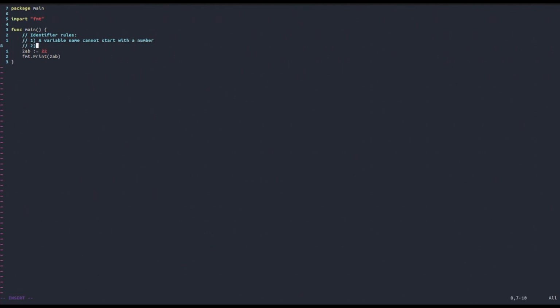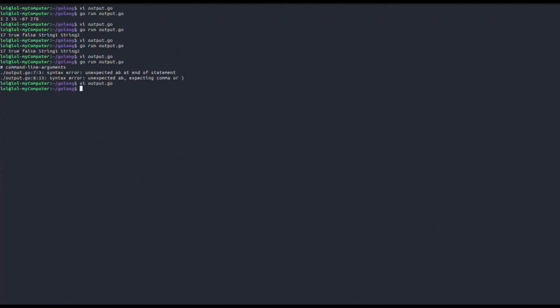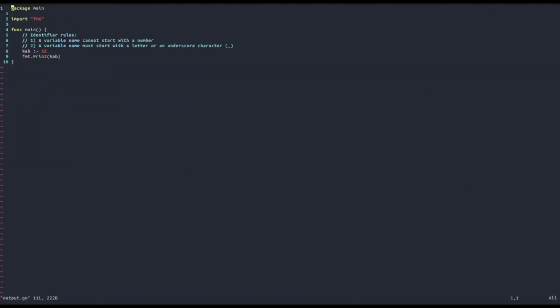Not only that, but also a variable name must necessarily start with a letter or an underscore character. So the underscore character, this one. And so this is why the previous variable gave us an error. Now let's try to, for example, call it %ab. And let's do the same. And as you can see, it also will give us an error, because we started the variable with a non-accepted character. So always remember, your variable needs to start with a letter or with the underscore character.